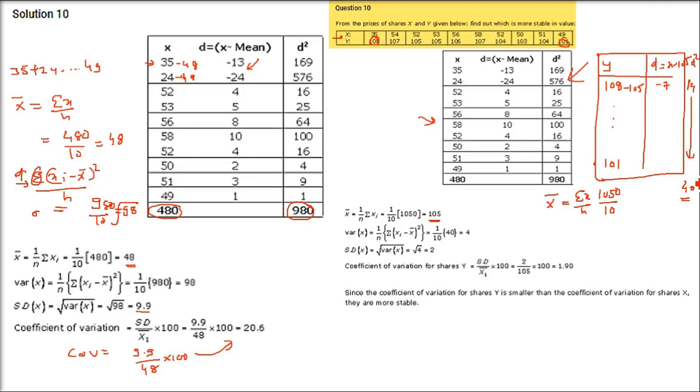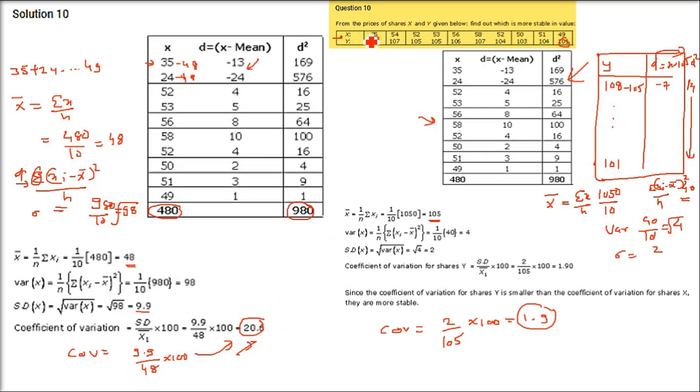You have to divide it by n now, in order to find out variance. Variance is sigma of yi minus y bar whole square divided by n. So sigma d square is 40 divided by n, so it's going to be 4. Now this 4 is your variance. Sigma is, take the under root of this. Sigma is 2. Coefficient of variation formula you will use. This is going to be sigma by y bar into 100. Sigma is 2, y bar is 105, into 100. So you get 1.9. So 20.6 and 1.9, you see the values.